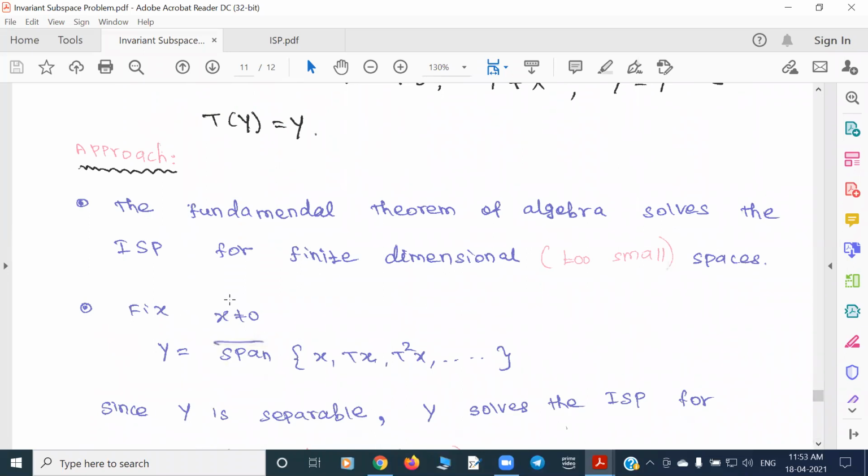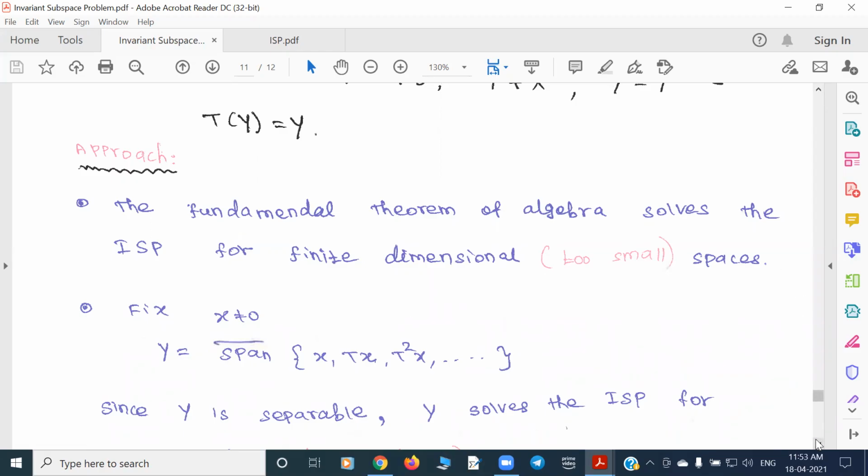But now in general, if you take any non-zero element and take its span and its closure, so if y is an invariant subspace, then its closure is also an invariant subspace. But now this is a span of countably many elements, so you can take the coefficients from rational numbers. We can verify that this span is separable, and its closure is also separable. So y is a separable space which is also an invariant subspace. But we wanted it to be a proper subspace.